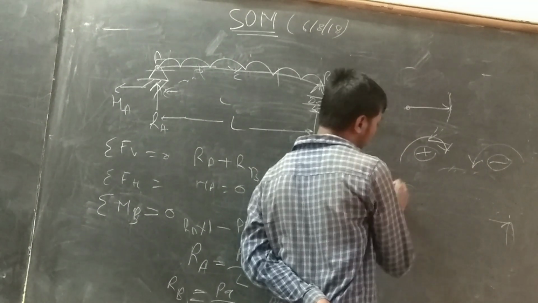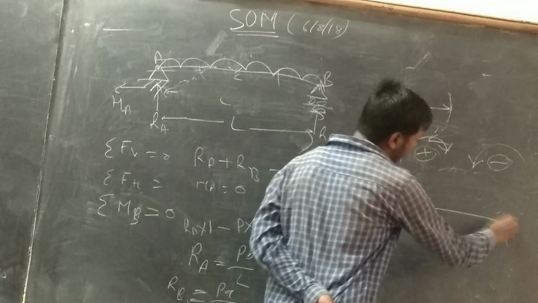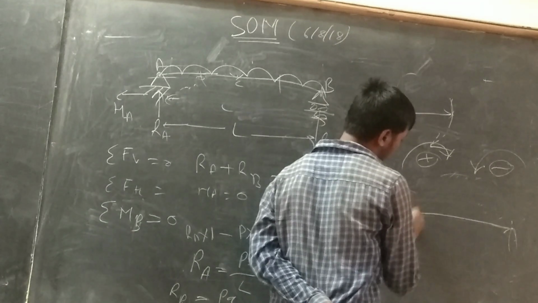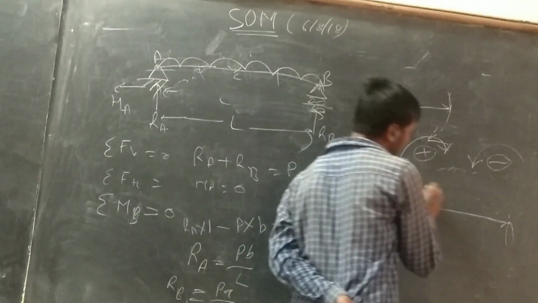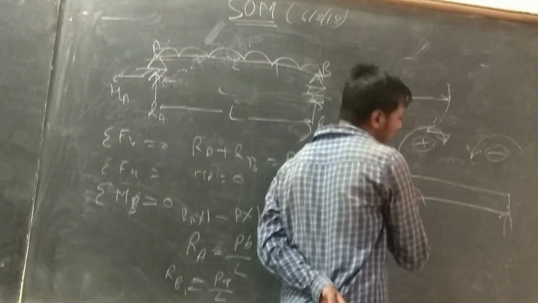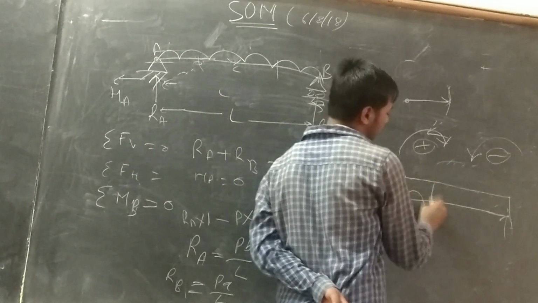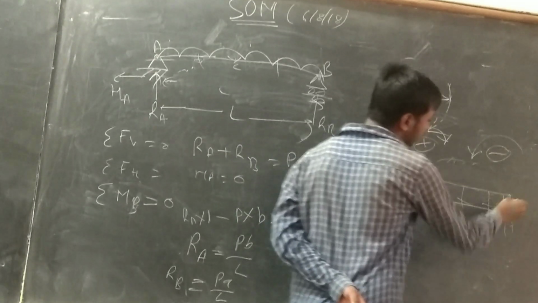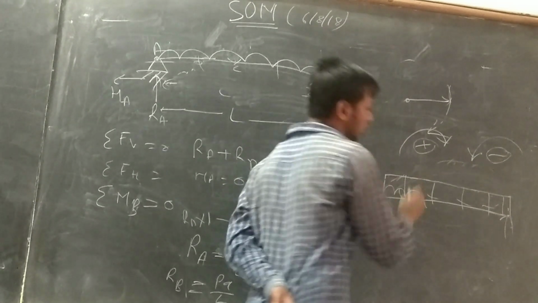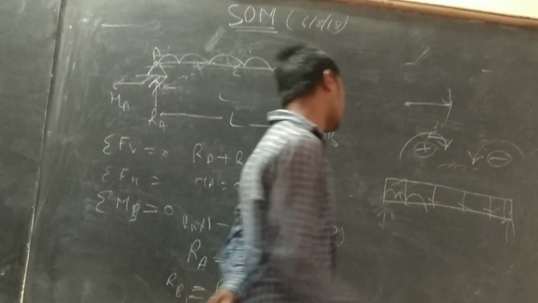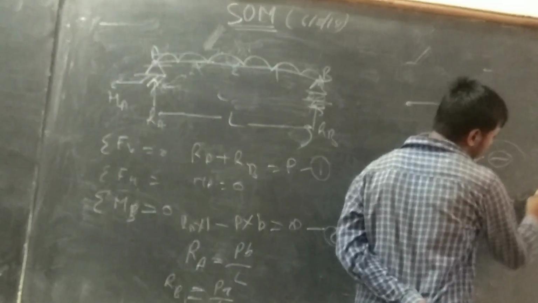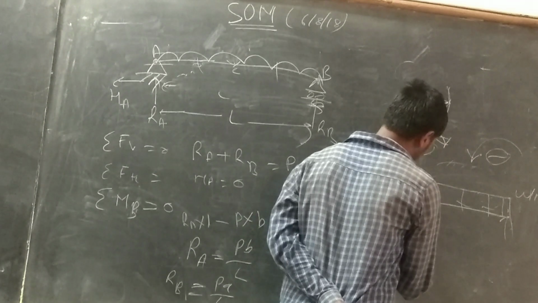UDL is uniformly distributed load. The area of this load diagram is the total load on the beam. What area? That's the magnitude, and that's the total length.